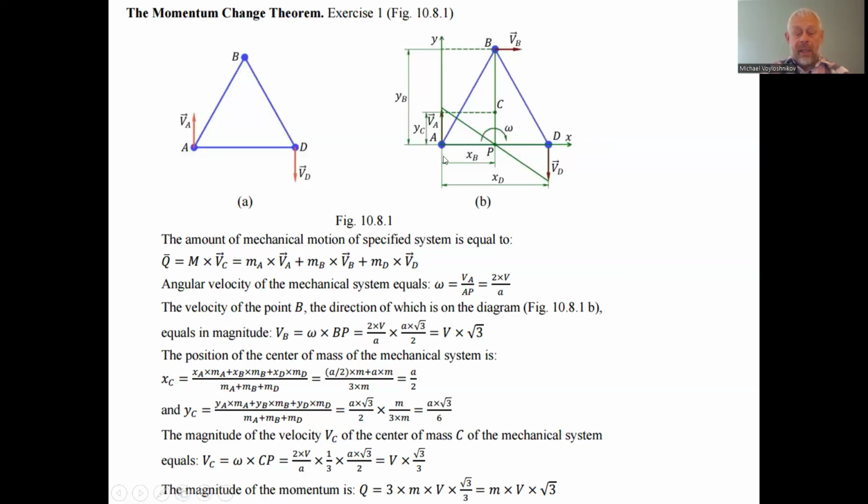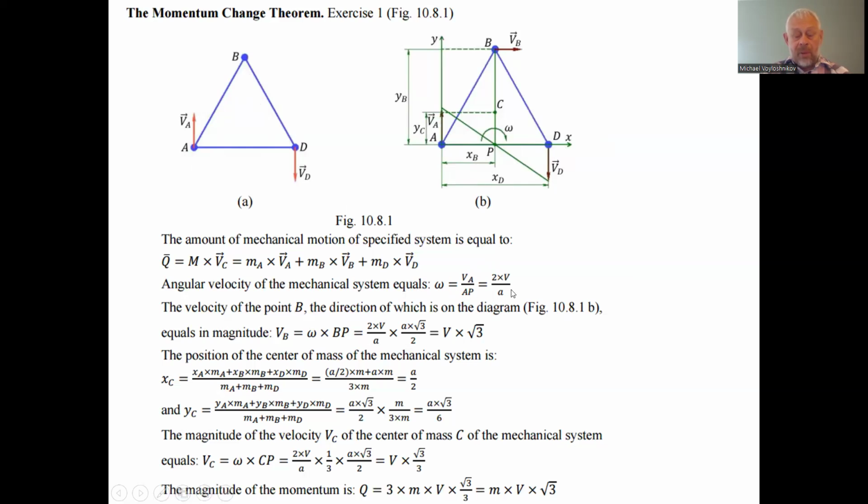So if we have a, the size of each of the sides of this equilateral triangle, then x_P is equal to a divided by 2. So we can just divide the velocity, for example, the velocity of the point A, by AP.